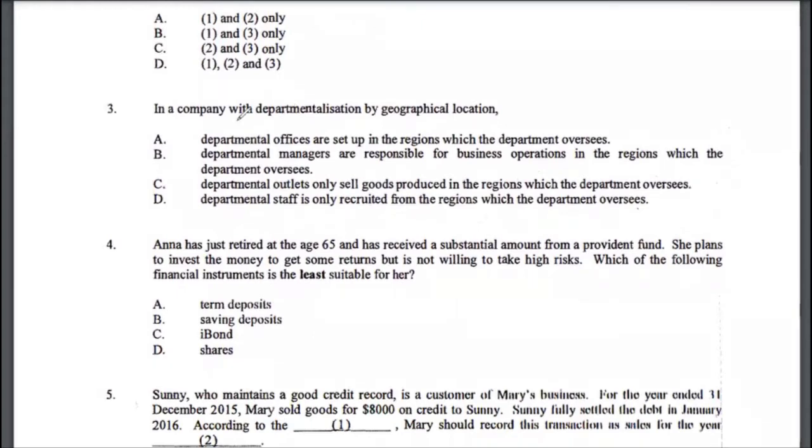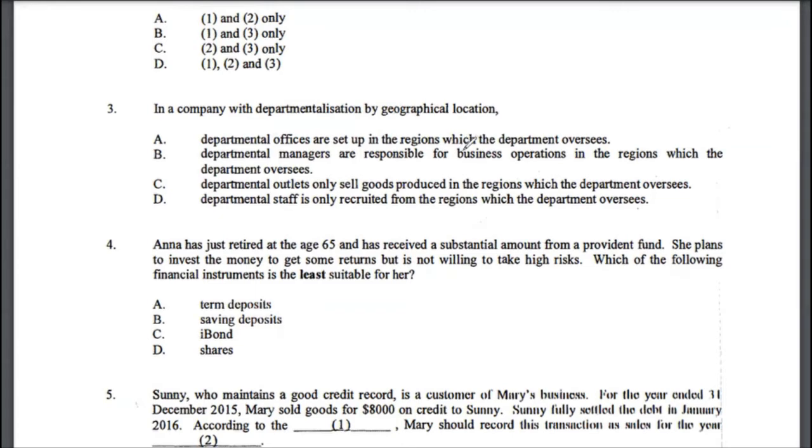So multiple choice 3, in a company with departmentalization by geographical location. Okay, so there's a departmentalization by geographical location, right? So they have distributed the departments among different geographies. So departmental offices are set up in regions which the department oversees. That is actually not true.